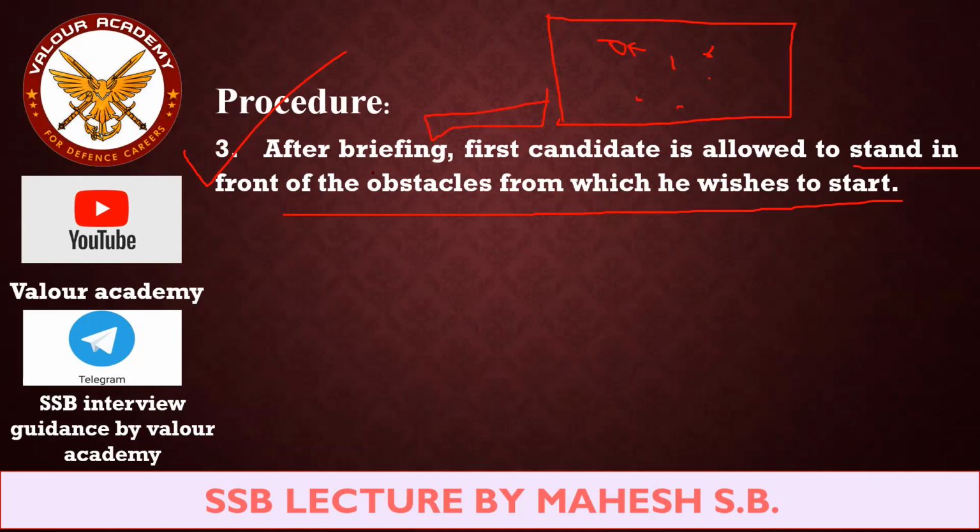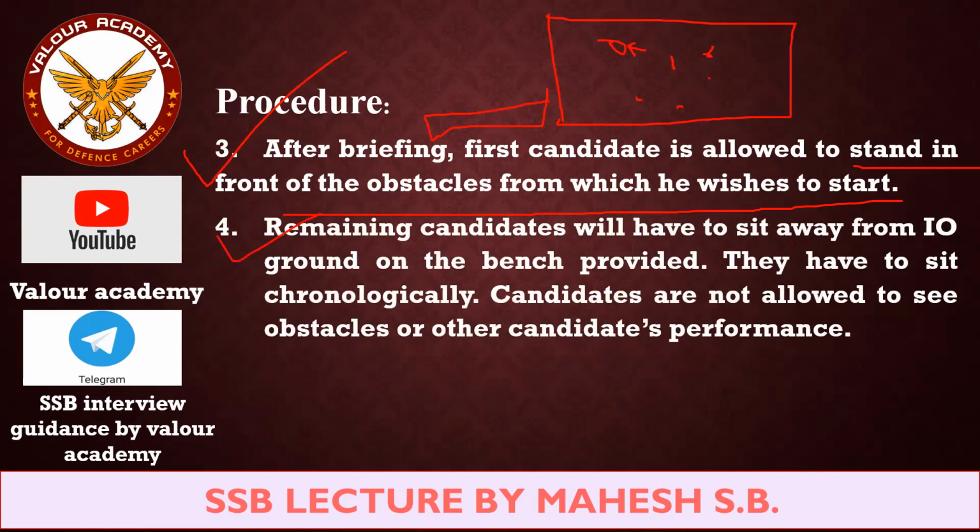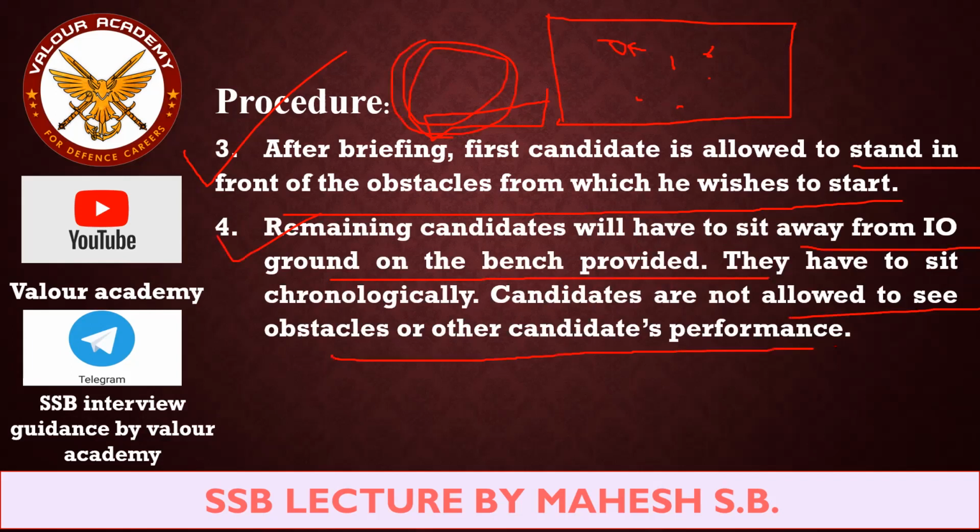So he will be allowed to stand in front of obstacle number 10, and the remaining candidates will have to sit away from the individual obstacle ground on the benches provided. Somewhere here the benches are provided, and this is the ground of the individual obstacle, and you have to sit away from the task ground. Candidates are not allowed to see the obstacles or other candidates' performance. So you have to show your back, you don't have permission to see the performance of other candidates or the entire individual obstacle ground, right?